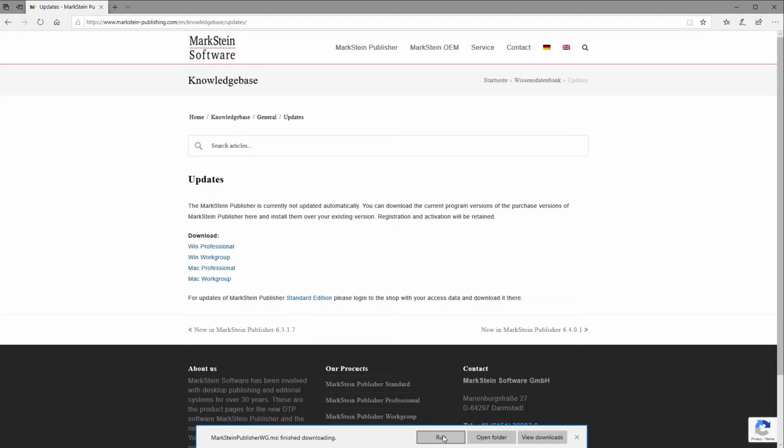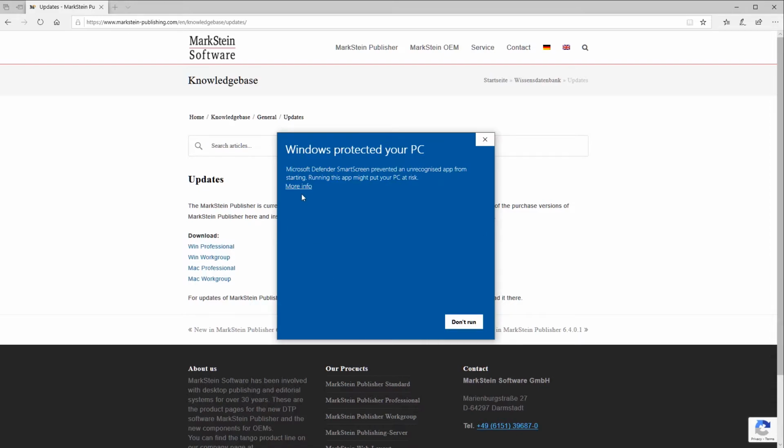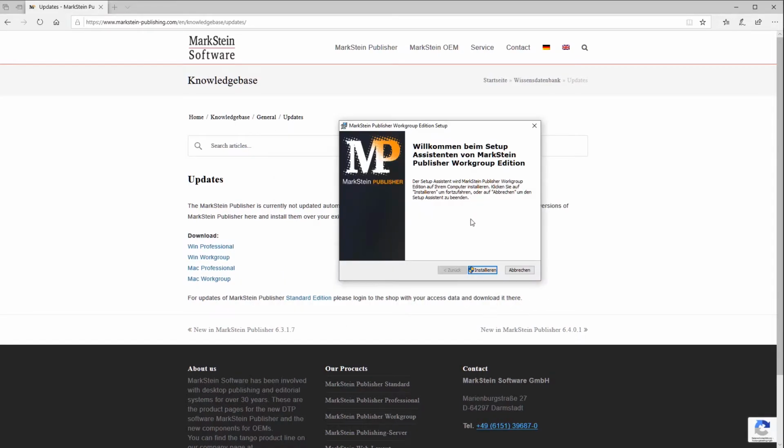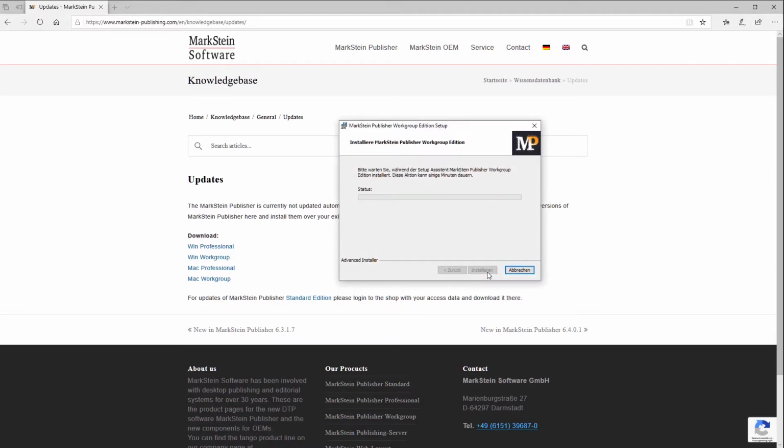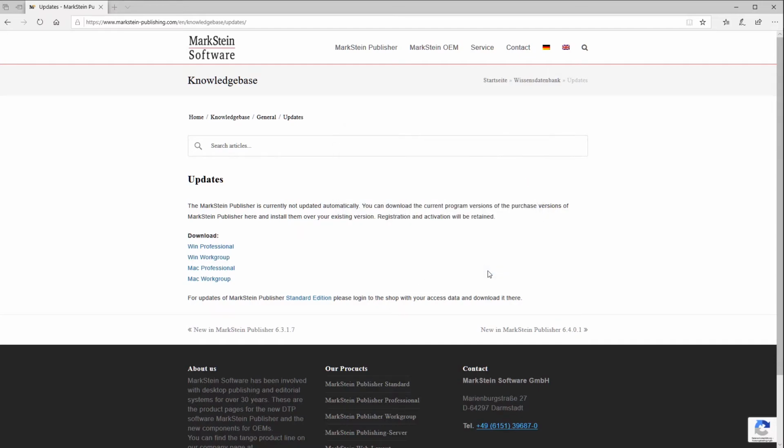Now I click on Run. If a Windows Defender warning appears, just click on More Information and then on Run anyway. Now the Setup wizard opens. Just click on Install and the software will be installed. Once the wizard is finished, click on Finish to continue.